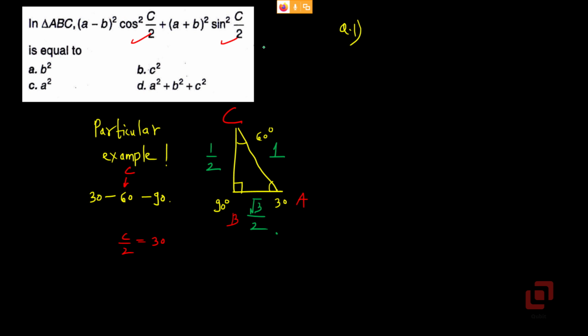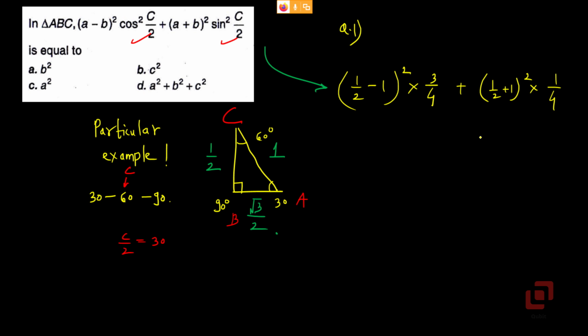Okay. Let's go to the given expression. (A minus B) squared. How much is A? 1 by 2? Yes. How much is B? 1. (A minus B) squared, into cos squared C by 2, which is cos squared 30, 3 by 4, plus (A plus B) squared into sin squared C by 2, 1 by 4.